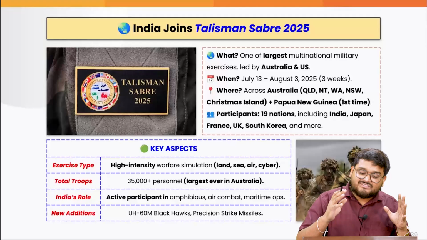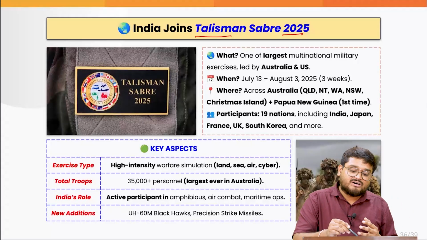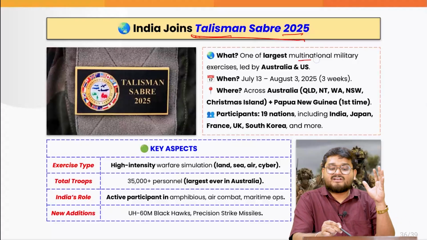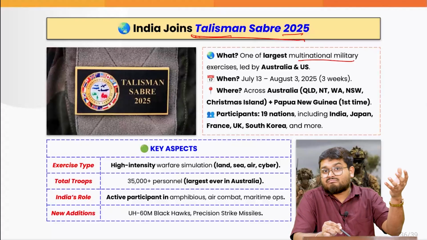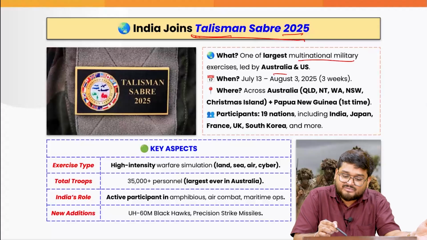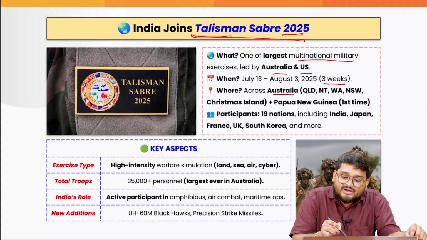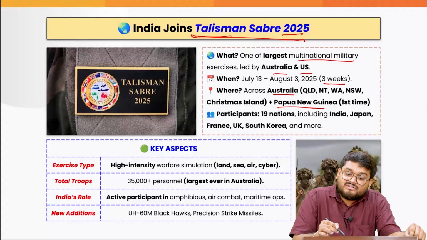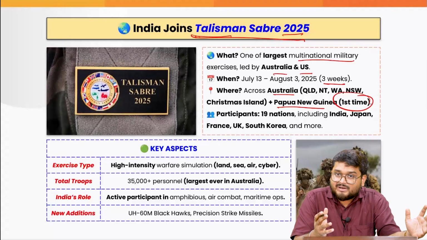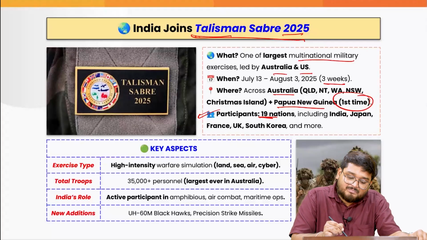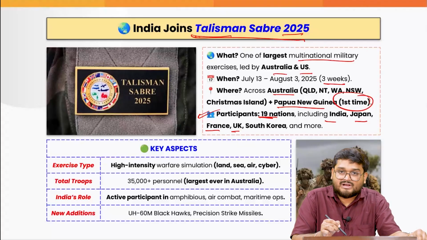Now, India recently joined this Talisman Sabre 2025 exercise, one of the largest multinational military exercises, spearheaded by Australia and the US. It will be held for around 3 weeks from now across Australia and Papua New Guinea, and this will be the first time this country will be participating. Also, the participants will be 19 nations including India, Japan, France, UK, South Korea.